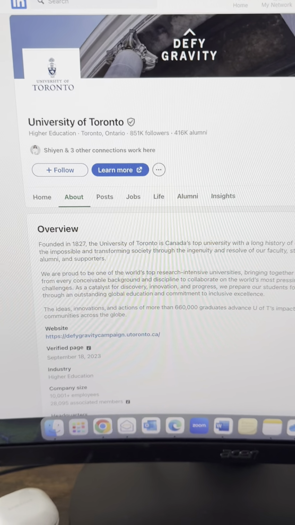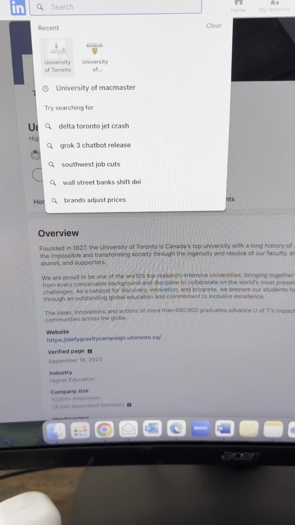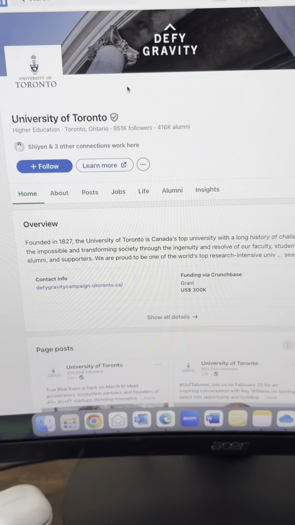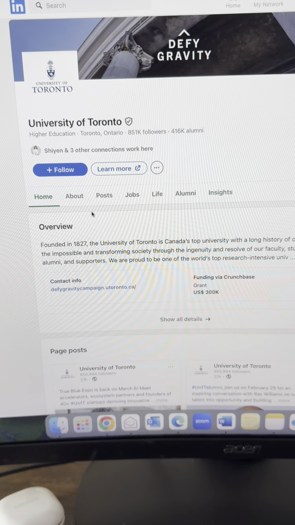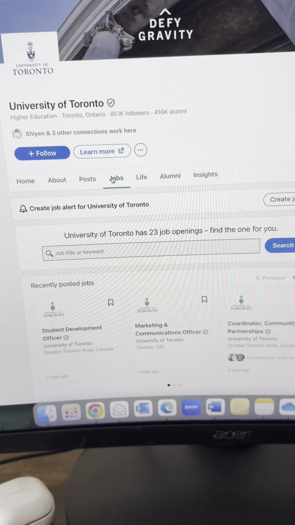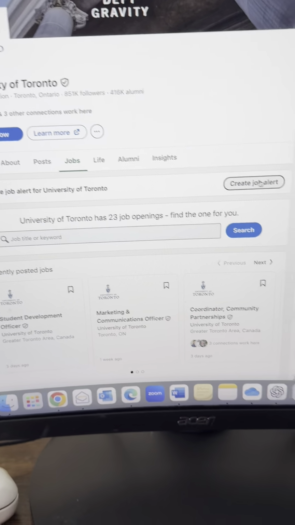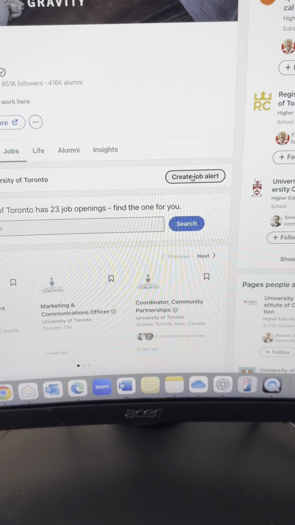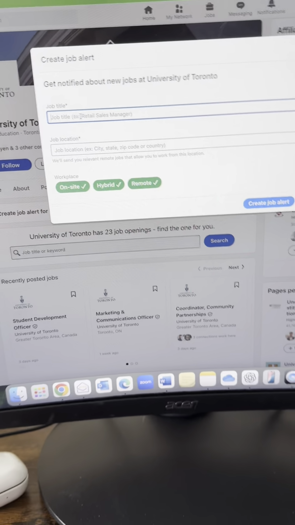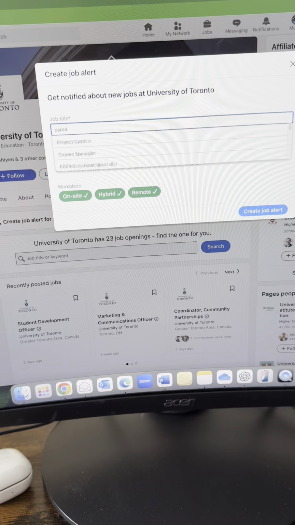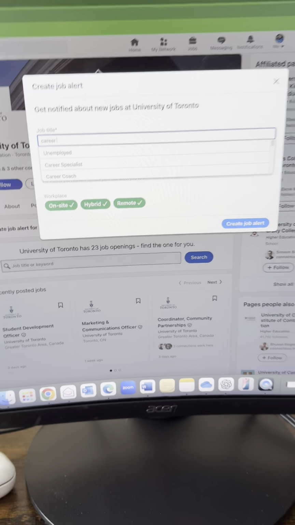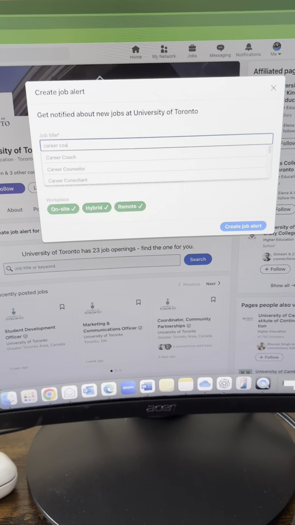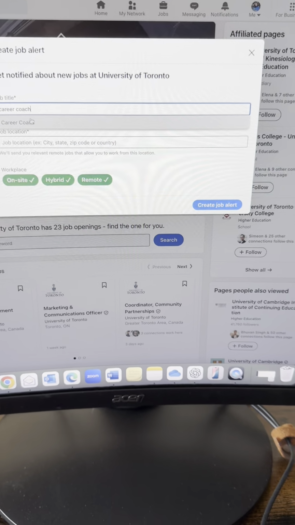So what I'm going to do is look them up on LinkedIn, and go to University of Toronto, let's say. What I want to show is I want to let them know that I am interested in working with them. So if I go on a job, you can create the job alert right here based on the title that you're targeting. For example, if I want to be a career coach, I'm going to put career coach, or they have different titles, sometimes coach, sometimes advisor. I'll create the title for career coach for now.